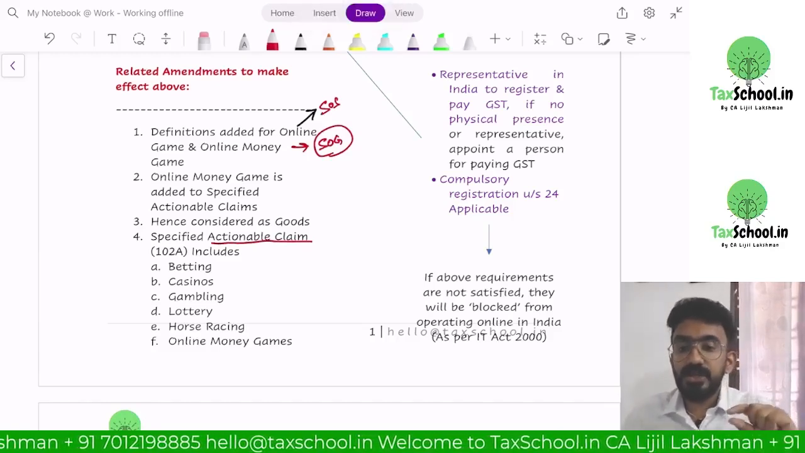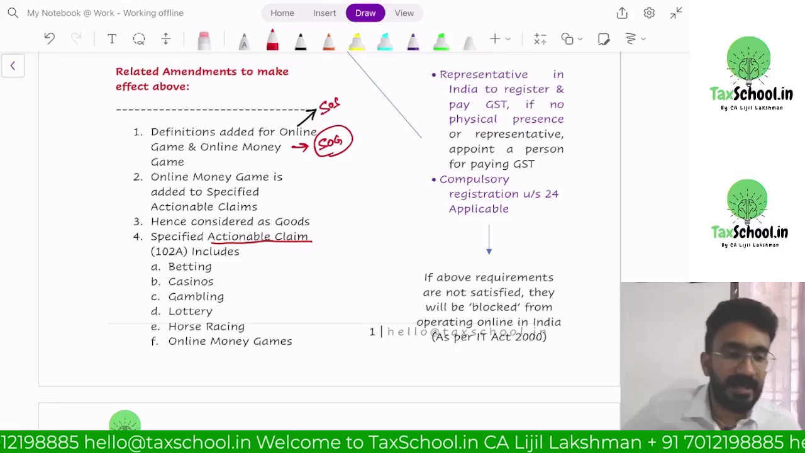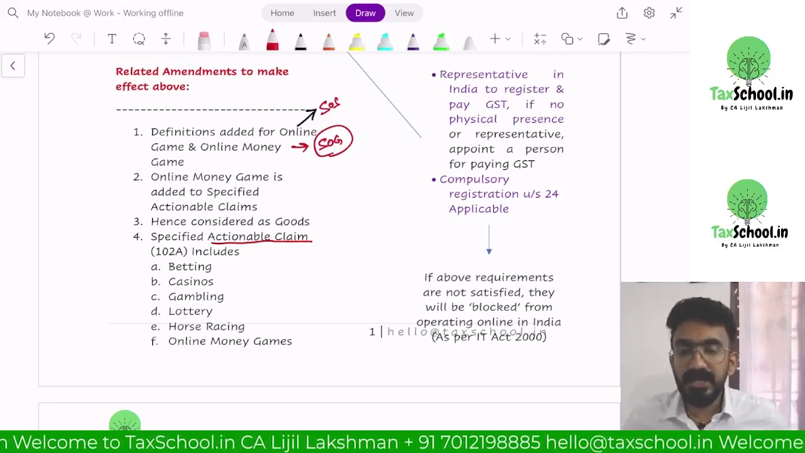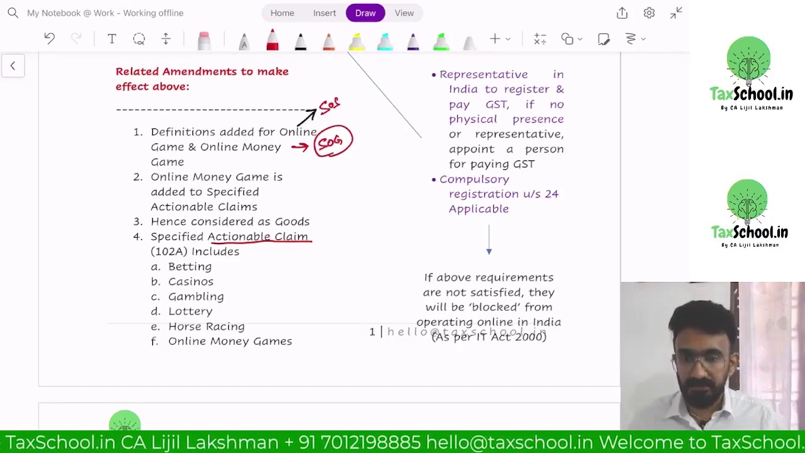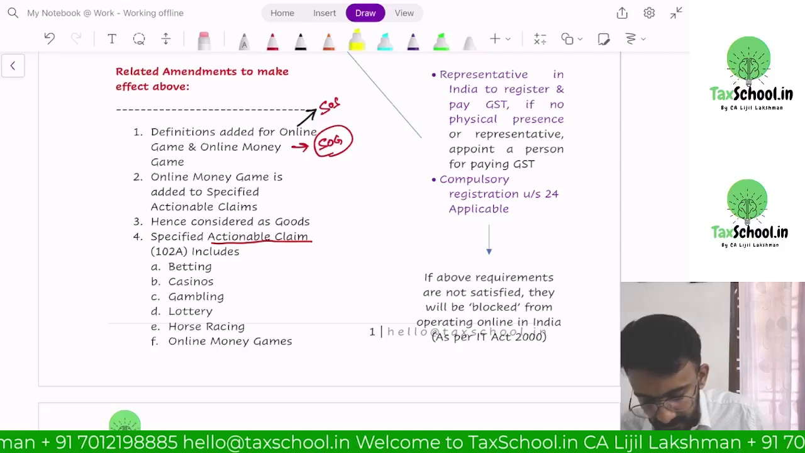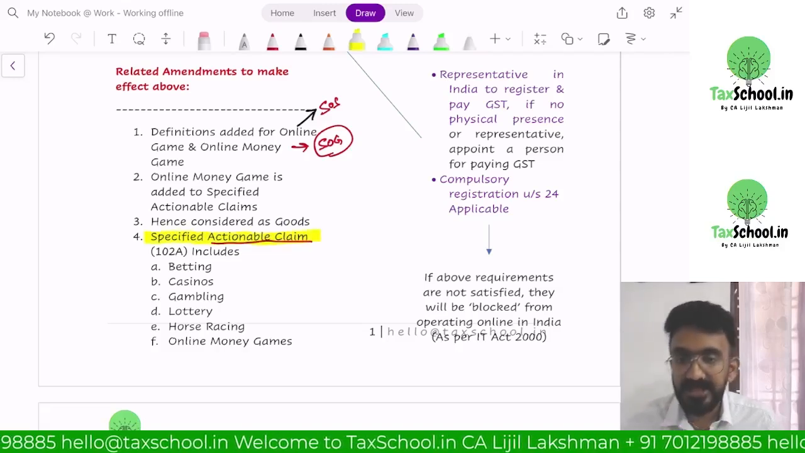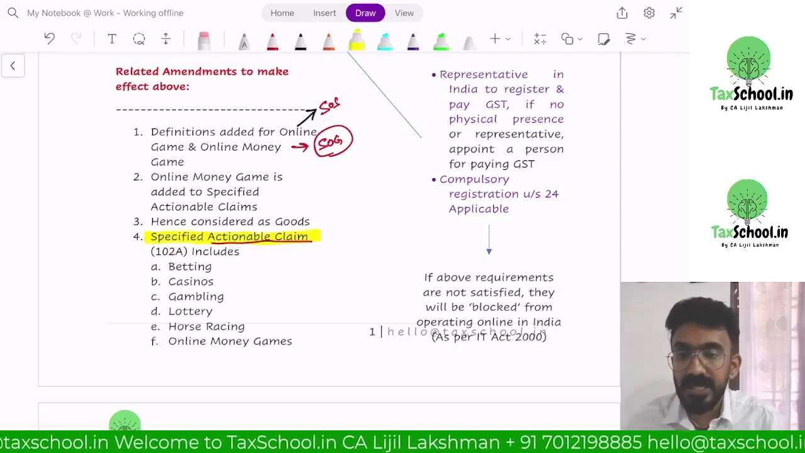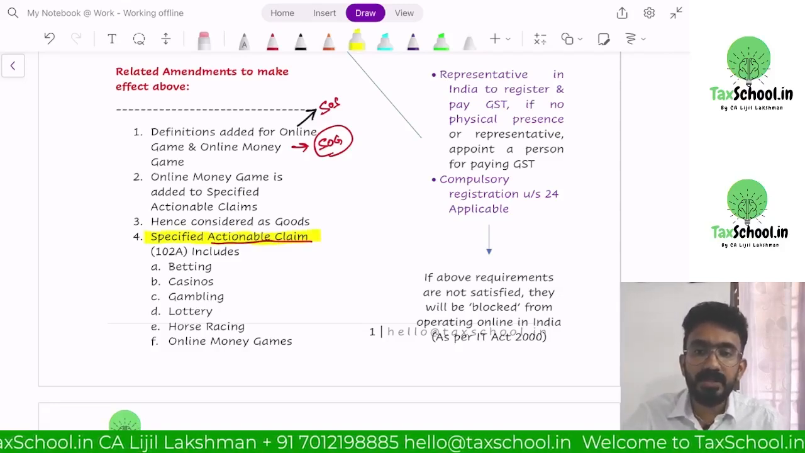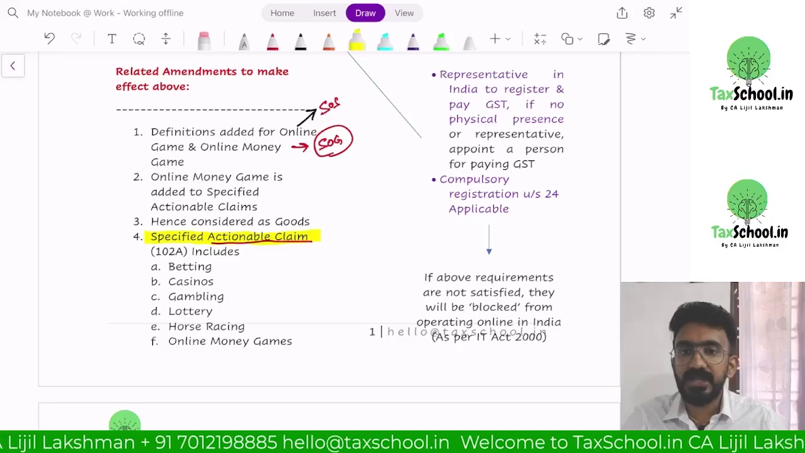Now they have introduced a new definition to actionable claim and said some of those actionable claims, the government is putting into a specific term called specified actionable claim. They've added a term into the GST law called specified actionable claim. What is the impact of the word specified actionable claim?